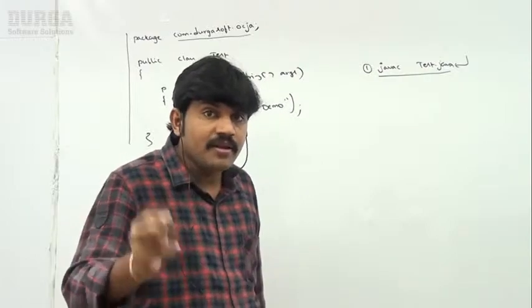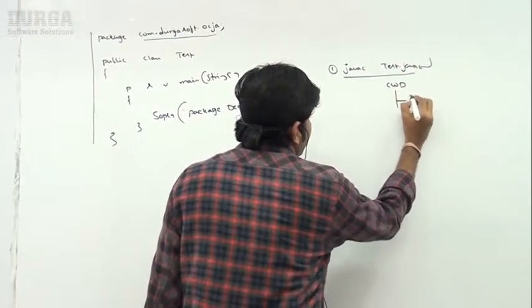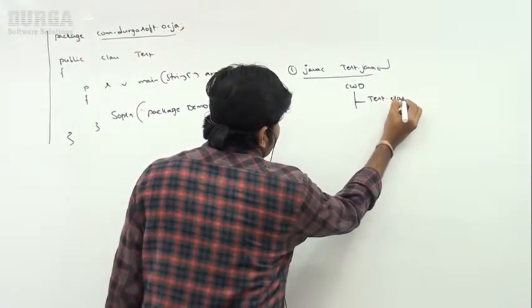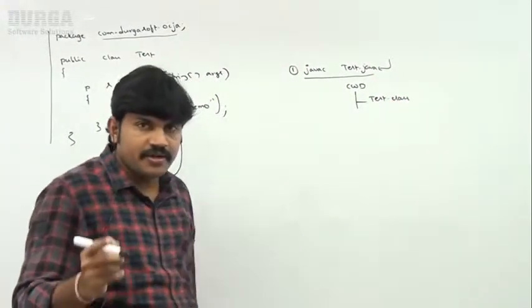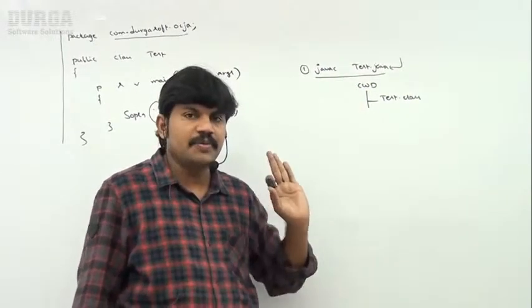The generated .class file will be placed in the current working directory. Test.class will be generated inside the current working directory. Remember that.